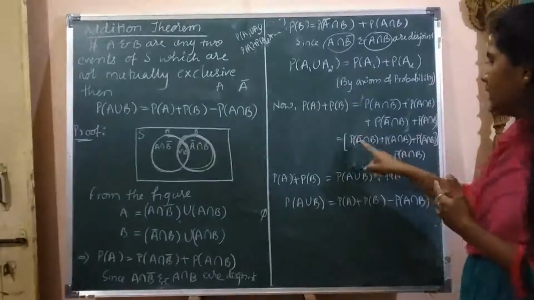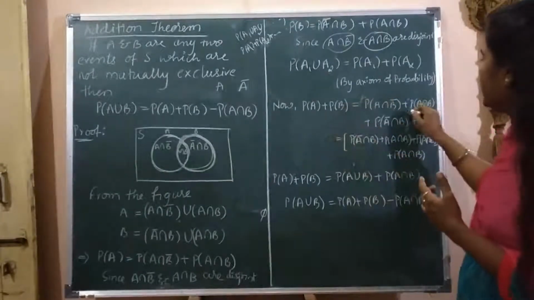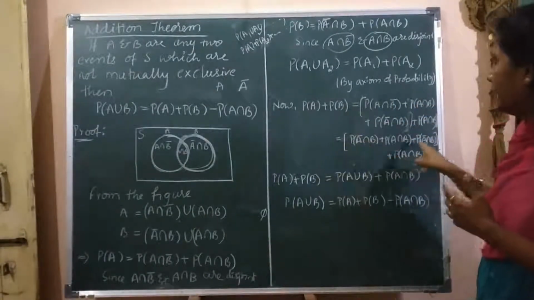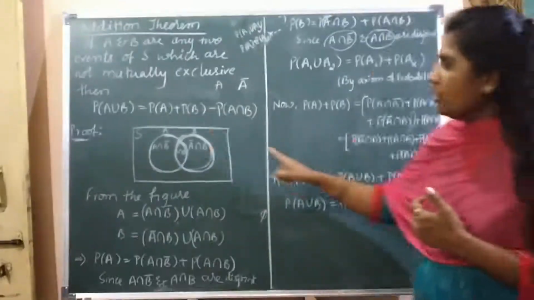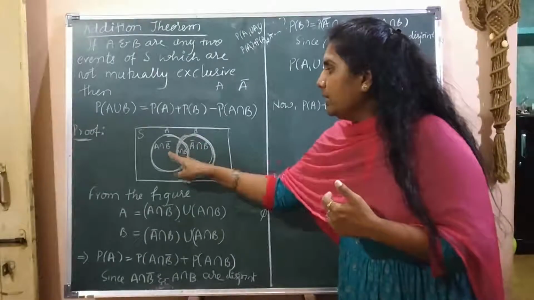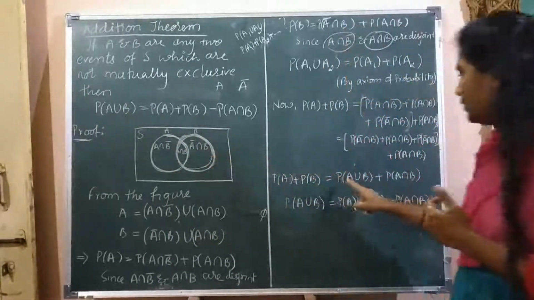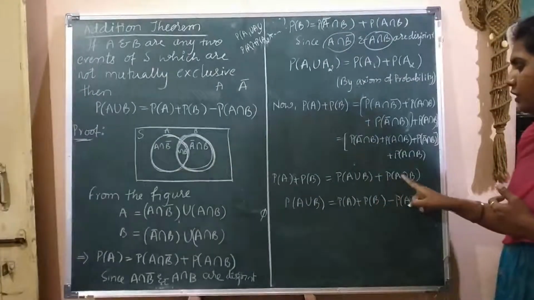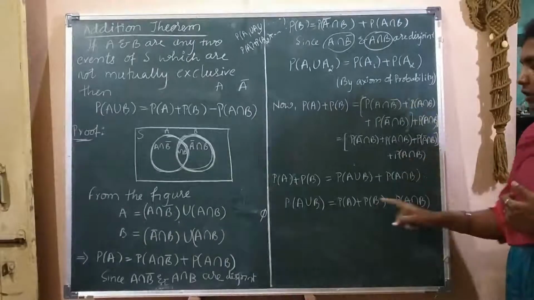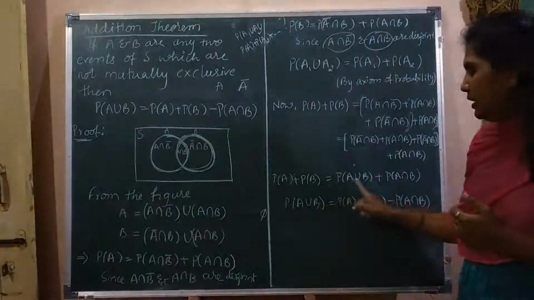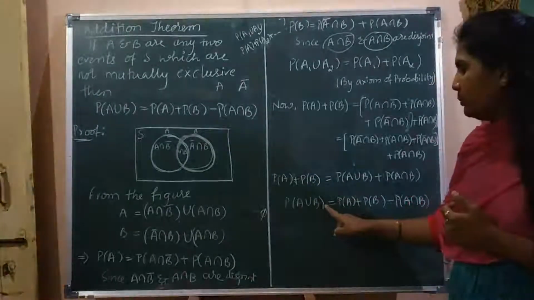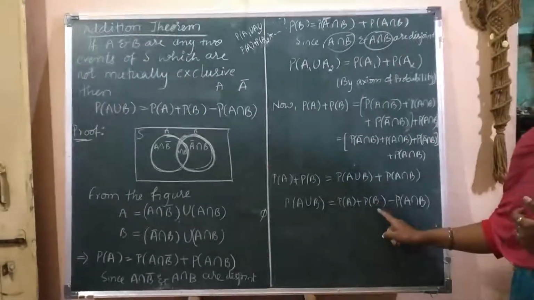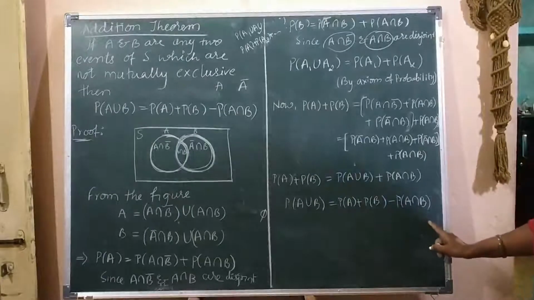That you can write by making a group of this. By making a group, this all indicates P of A union B, meaning both A and B include these sets. That is P of A union B plus P of A intersection B. Or we can write it by transferring P of A intersection B to the LHS: P of A union B is equal to P of A plus P of B minus P of A intersection B.